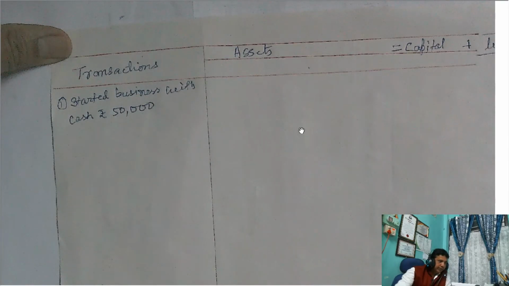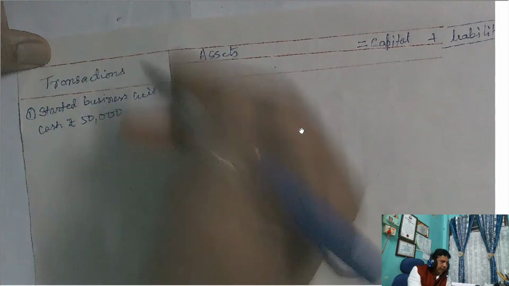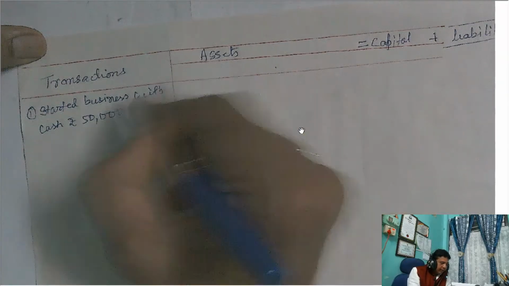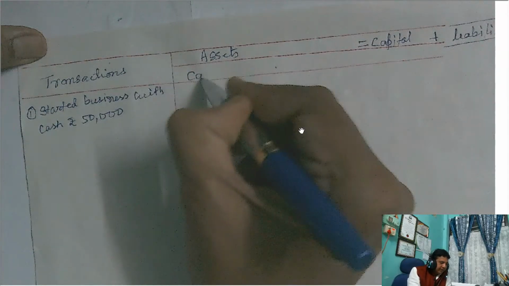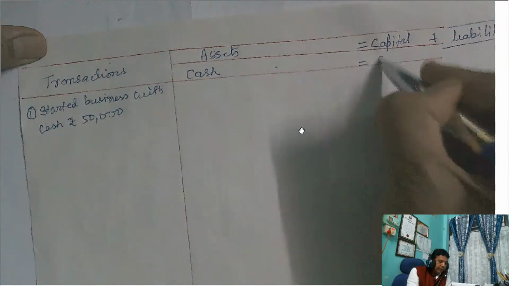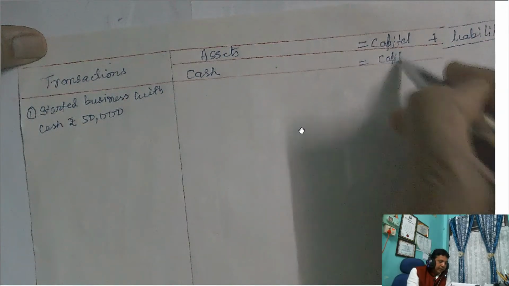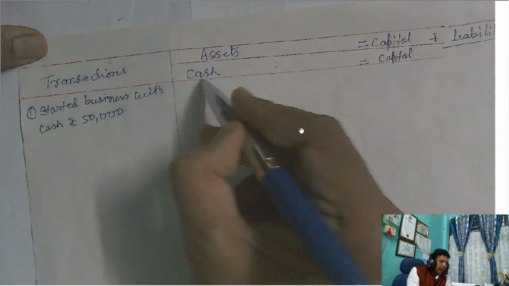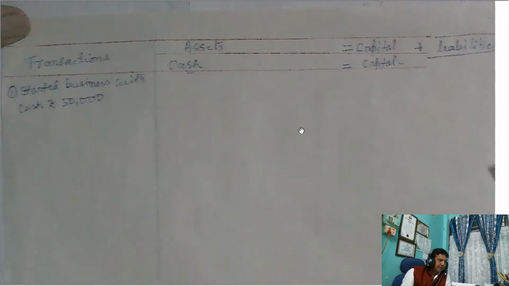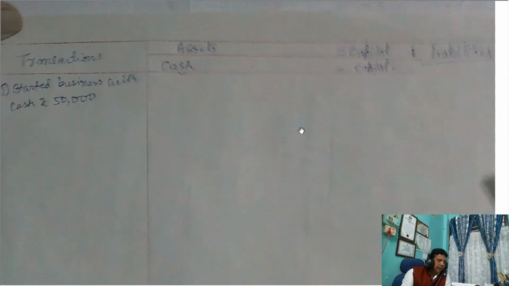Now in business, having the dual aspect concept, the double entry system, that is, for every debit there is a corresponding credit with equal amount. So the business is getting cash and the proprietor has contributed capital. This is the double entry. Two effects here: one is the cash effect, second is the capital effect. So every transaction has two effects.